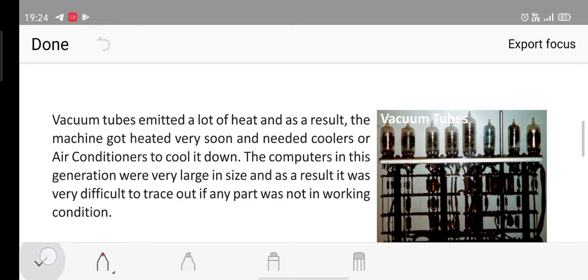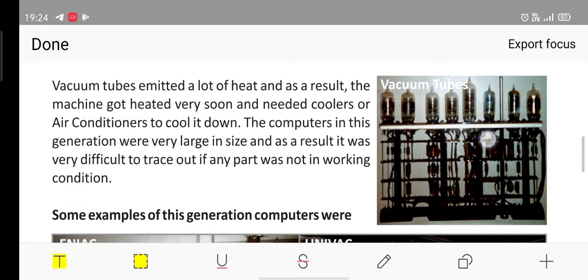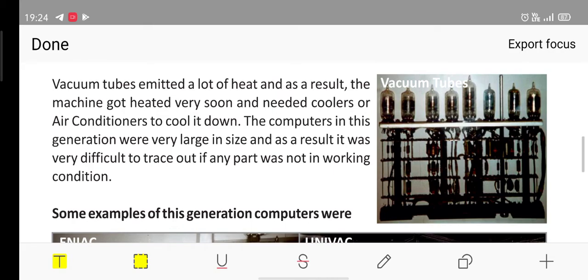Now these vacuum tubes emitted a lot of heat, and as a result the machine got heated very soon and needed coolers or air conditioners to cool it down. The computers in this generation were very large in size, and as a result it was very difficult to trace out if any part was not in working condition.